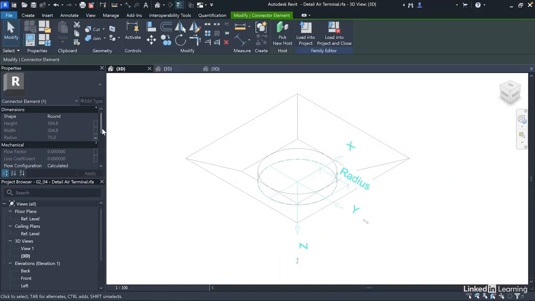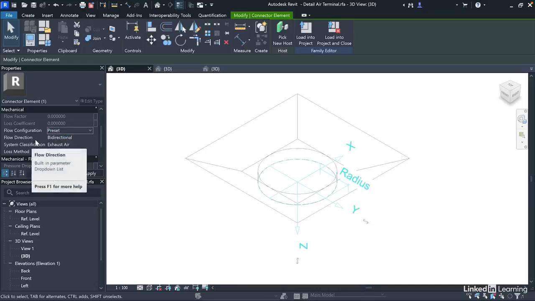Next, we have flow configuration, which determines how flow values are established for the components in a project. For child components like air terminals, the flow values are preset, which means they'll be inputted by the modeler or designer. Meanwhile, the values are calculated for parent components like equipment. In that case, the sum of the flow values of the child components under the parent are calculated to become the flow value. So this is a child component, so we'll choose presets.